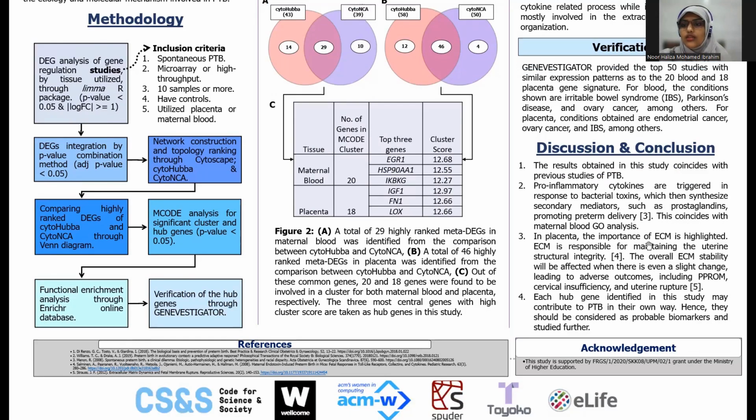And in placenta, the importance of ECM is highlighted. So ECM is responsible for maintaining the uterine structural integrity. And the overall ECM stability will be affected when there is even a slight change leading to adverse outcomes, including PPROM, cervical insufficiency, and uterine rupture. And similar to the maternal blood, the three hub genes postulated in this study were involved in the regulation of ECM. So each hub gene identified in this study may contribute to preterm birth in their own way. Hence, they should be considered as probable biomarkers and studied further.